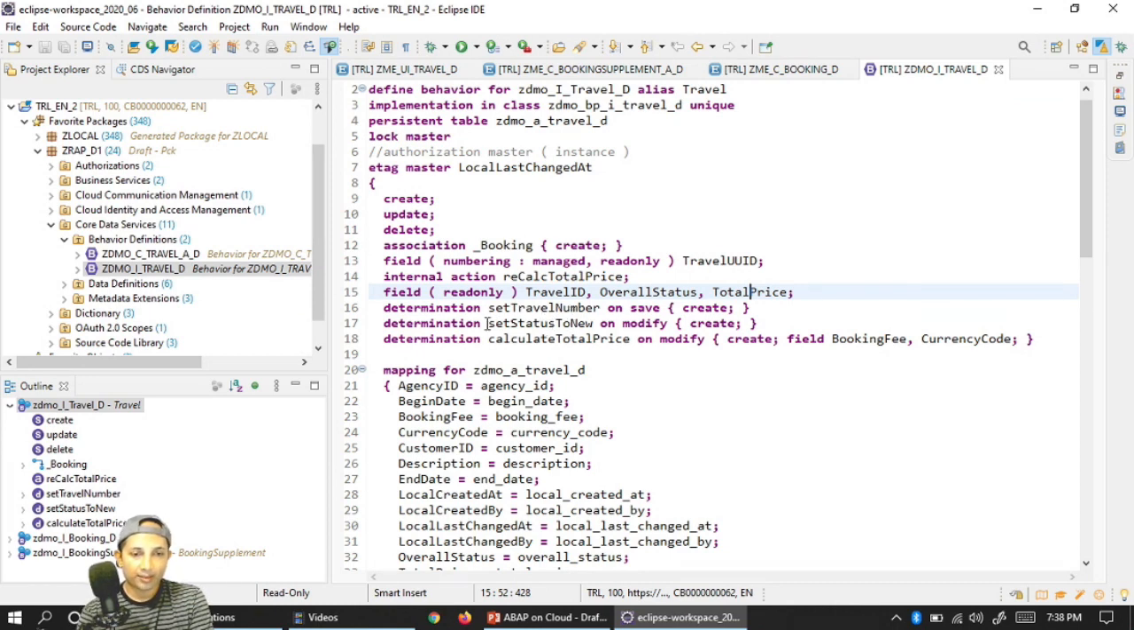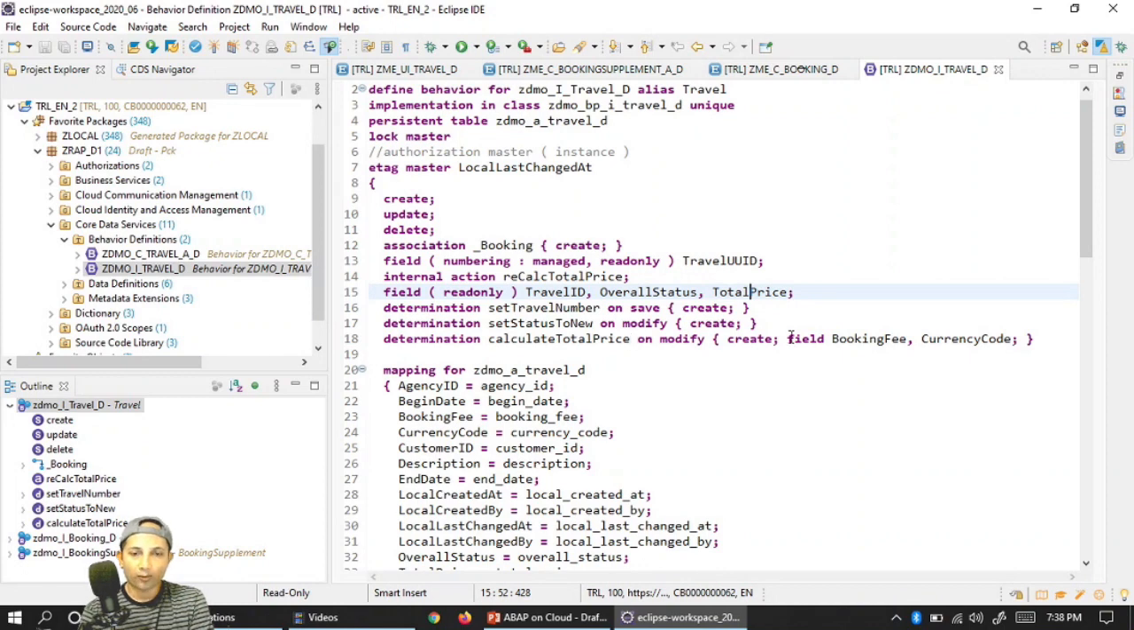Now similarly, set status new, because the moment I'm generating a travel, the status would be new, or pending, or whatever I want to control. And also the total price at the travel level: because I have booking supplements, all those costs incurred at the lower level will be summed up and finally calculated to the upper level. It's a fantastic capability, and how to do it technically I'll explain. So calculate total price will do this job.